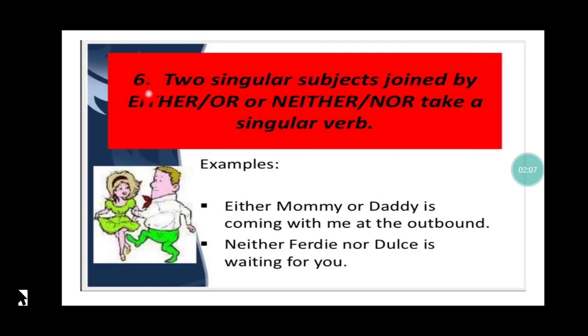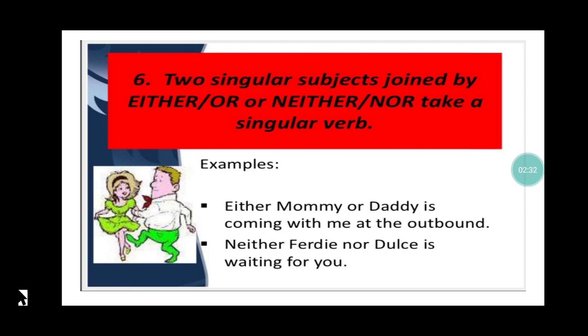Rule number 6. Two singular subjects joined by 'either or' or 'neither nor' take a singular verb. Both my subjects are singular. So see, either mommy or daddy is coming. Whenever I talk about either or, neither nor, when I say either or, I don't mean both, I mean any one out of the two.